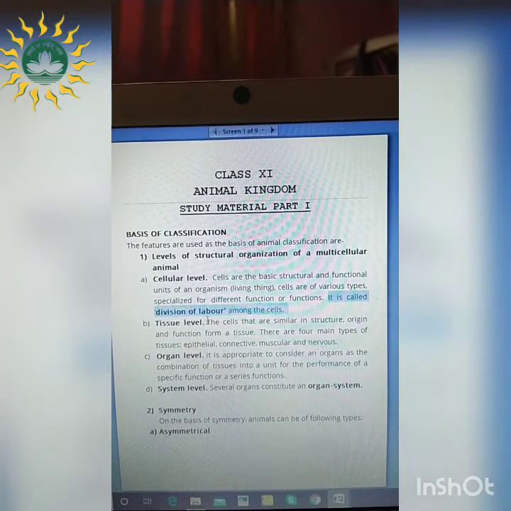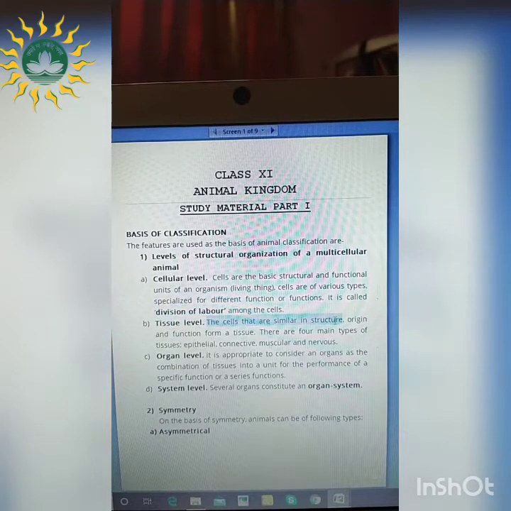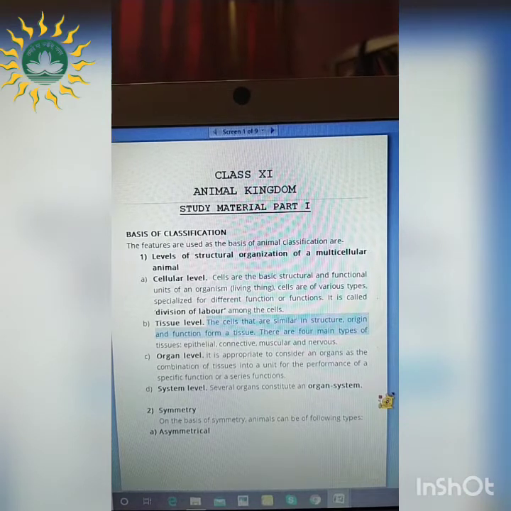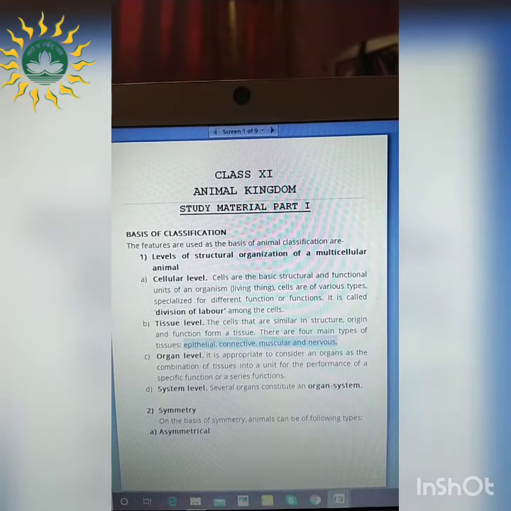Next, the tissue level. The cells which have similar structure, origin as well as function, together form a particular tissue. For example, epithelial, connective, muscular as well as nervous. So these types of animal tissues are present. Now the organ level, what does it denote? All the tissues together form the organs.